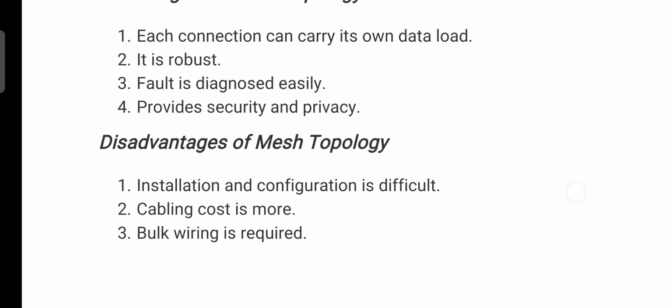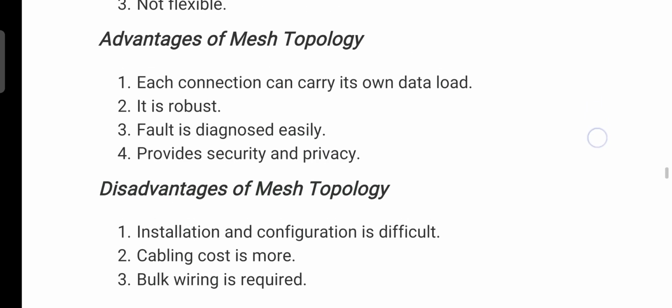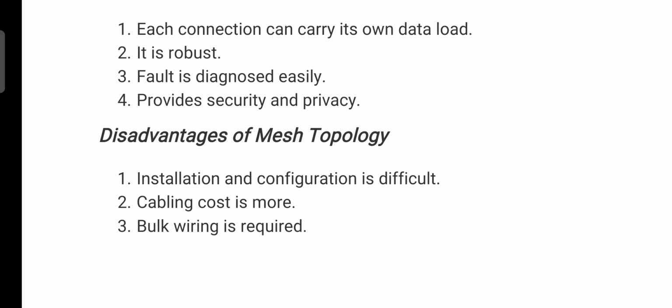Next one, disadvantages of mesh topology: installation and configuration is difficult, cabling cost is more, bulk wiring is required. Compared to the previous method, it is more costly, because in this method every system is connected to all remaining systems with the help of cables. Okay, cabling cost is more, bulk wiring is required. These are all the disadvantages of mesh topology.